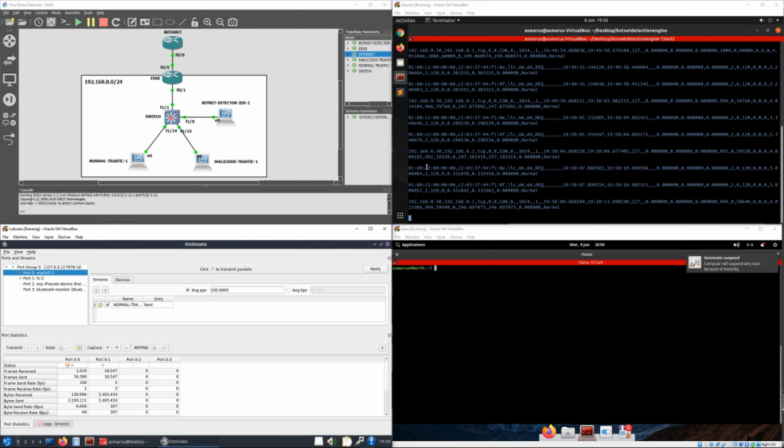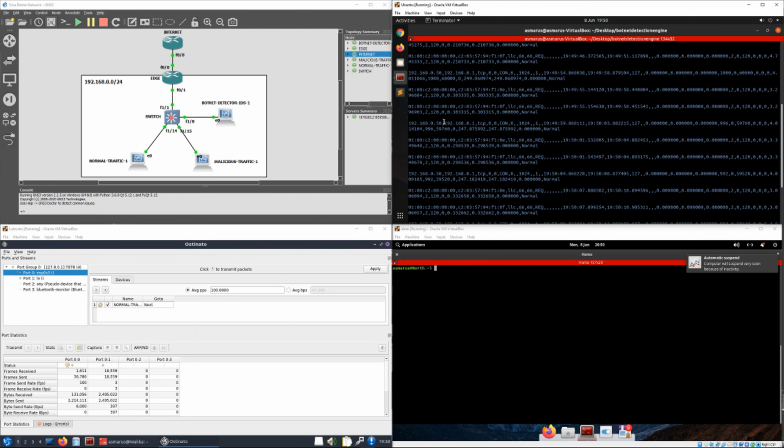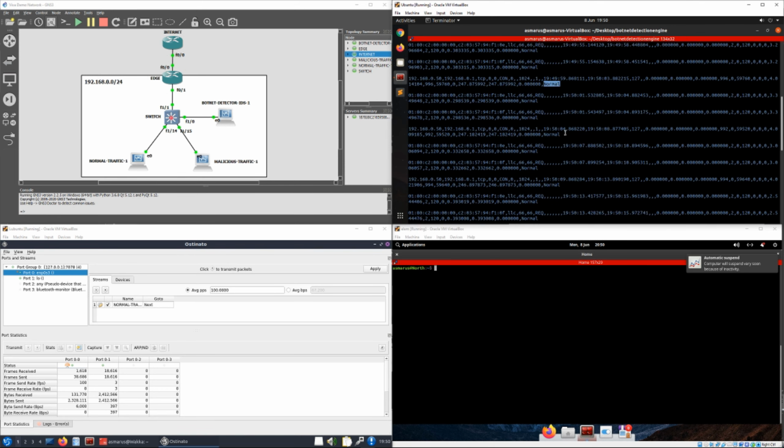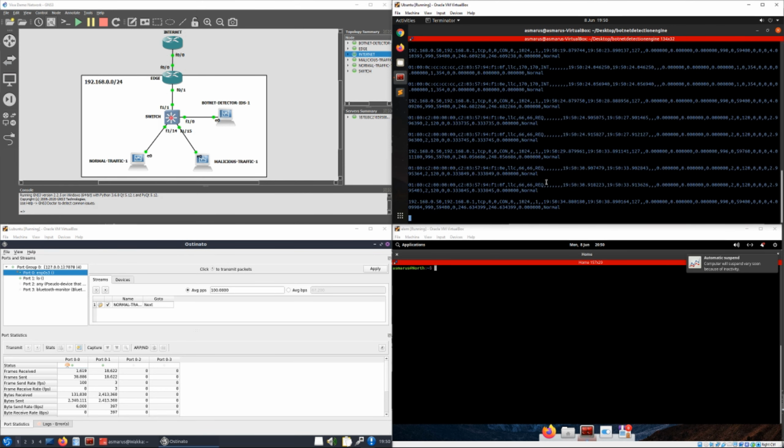So you can see the source IP 192.168.0.50 and the destination IP 192.168.0.1. We can see these flows being collected in the system by the sniffer, and then the detector is making a prediction as to what these flows should be classified as. All the models are reporting that these flows are normal, and we are getting no alerts here.